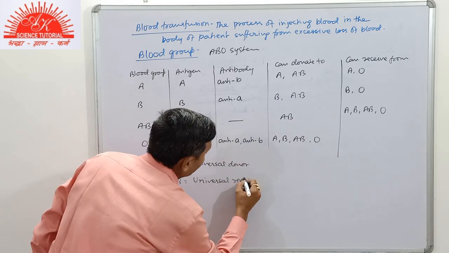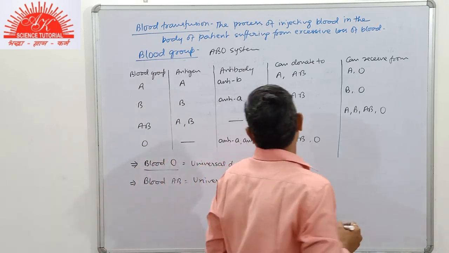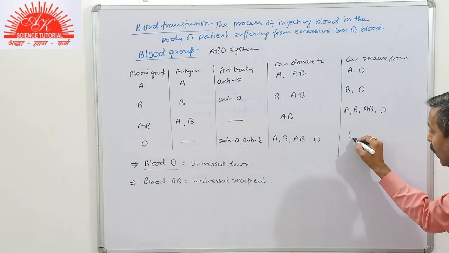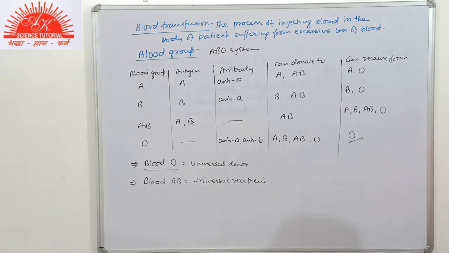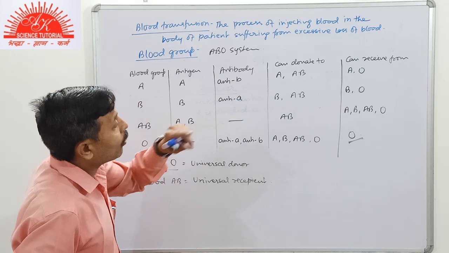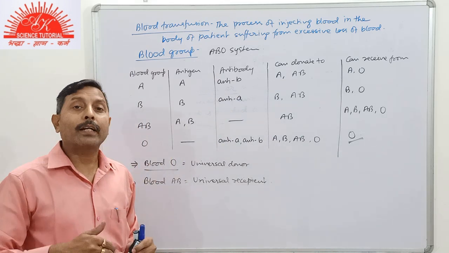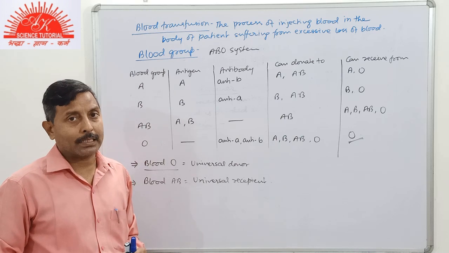Universal recipient. Now, blood group O can take blood from only a person having blood group O. So this is the compatibility. Now O is the universal donor. It can donate blood to any person.